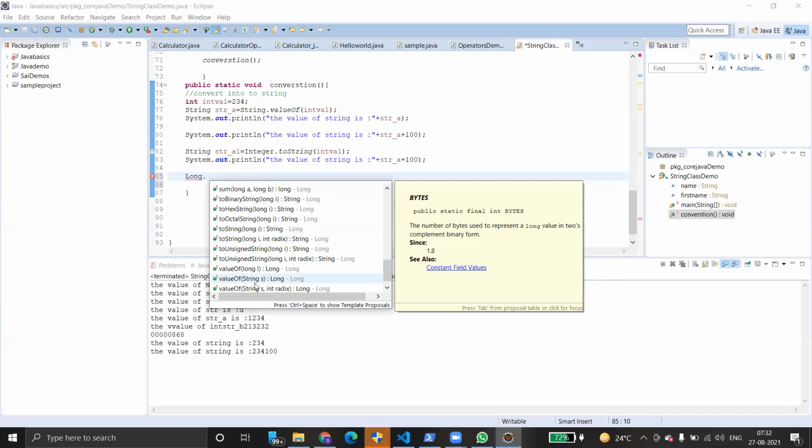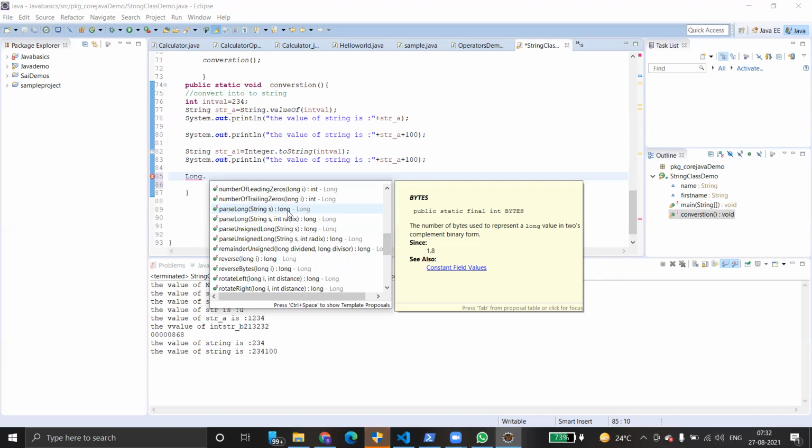We prefer to use parseLong only, not Long valueOf. We very frequently use parseLong because in our testing or any kind of application, at the end of the day, we directly want to use that value, not an object.